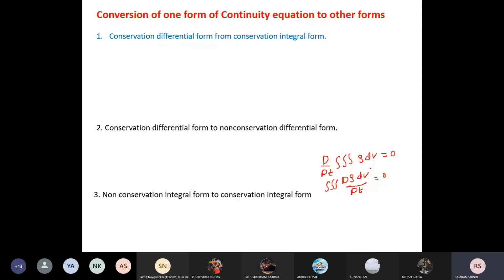Now in this equation, dv is a small volume, so the derivative is the derivative of the product of rho and dv. Now I will use the product rule for this derivative. How can we write the product rule? You can see here, integration.